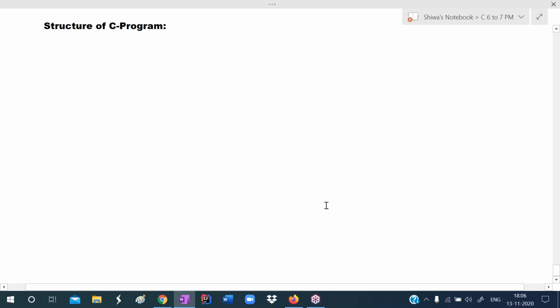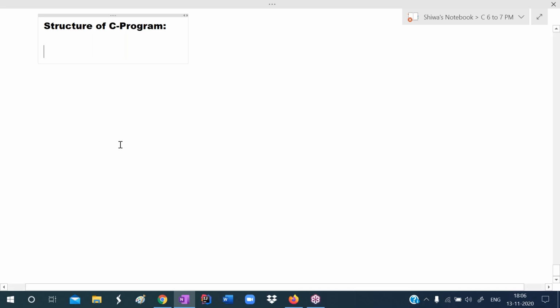Now I explain clearly about the structure of C program. Even if you don't understand this structure of C program, no problem. Because after completion of the course, you will get clarity on it. After completion of the functions chapter, you will get clarity on the structure of C program. Try to understand. I give the complete syntax.